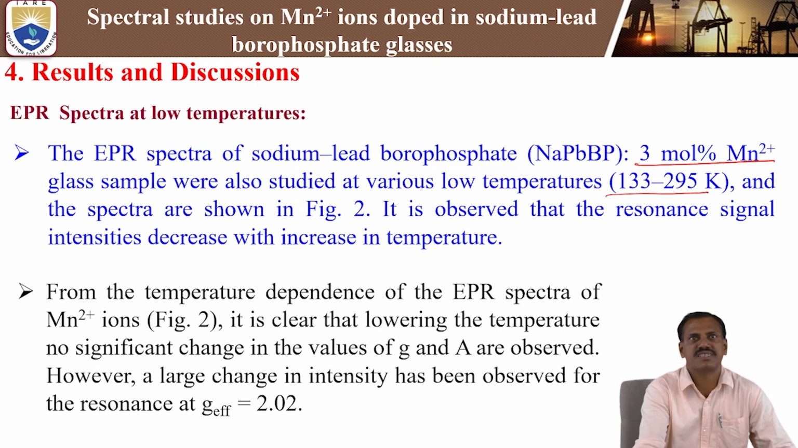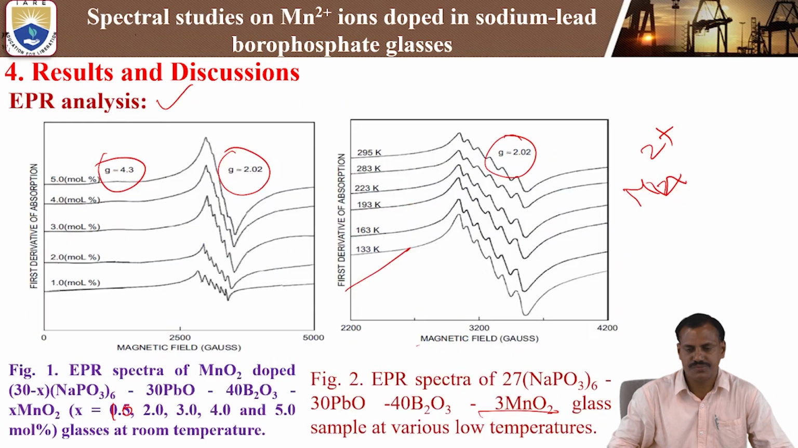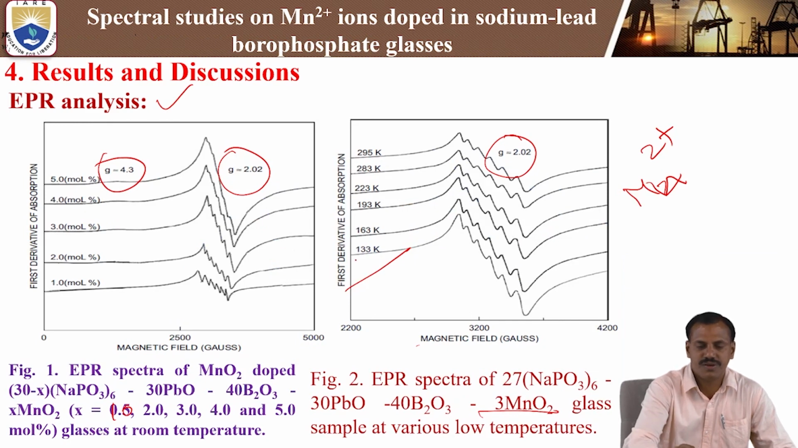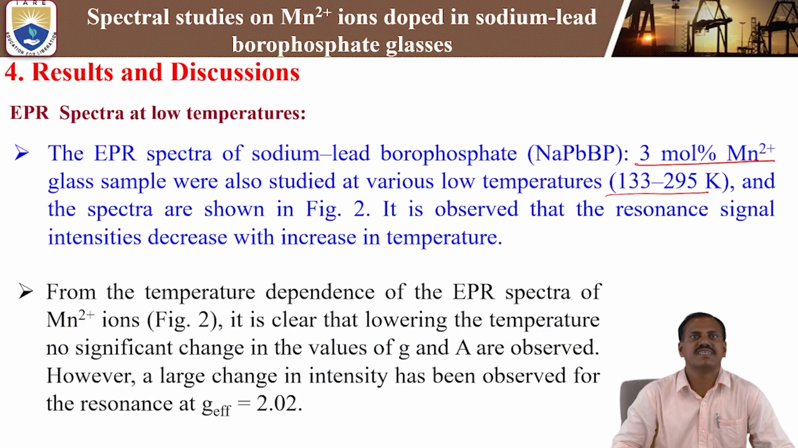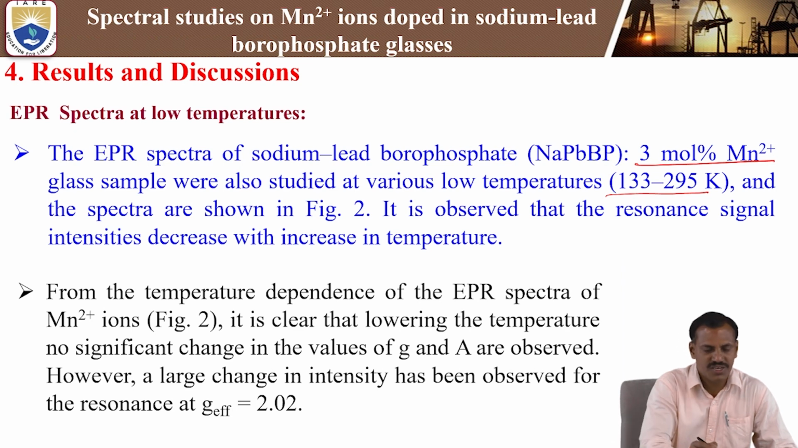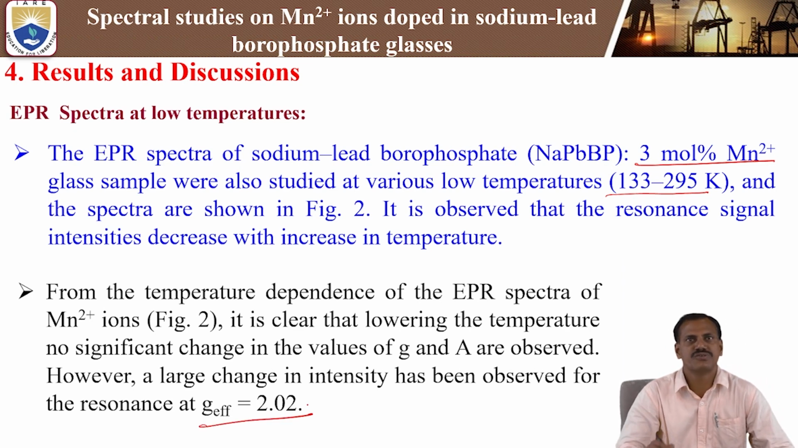It is observed that the resonance signal intensity decreases with increasing temperature. See in figure 2, as the temperature decreases down to 133 Kelvin, the resonance signal increases. That mainly shows the Boltzmann distribution law. At lower temperature, no significant changes in the value of g are observed. However, a large change in the intensity has been observed for the resonance signal at g = 2.02. So these are what we observe from the low temperature EPR spectra.